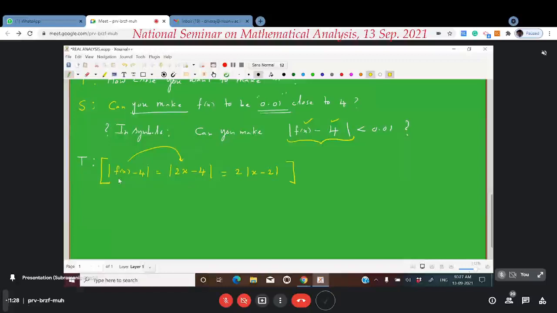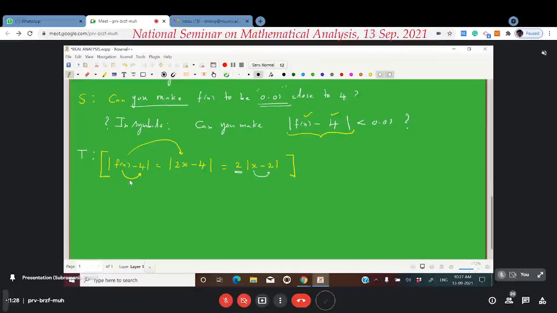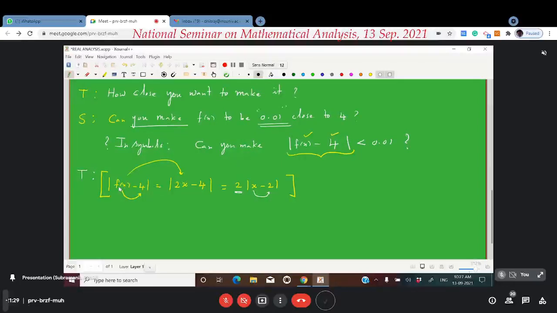So look at this formula. Look at this estimate. This estimate says that the distance of f of x from 4 is equal to 2 times the distance of x from 2. Now, having this estimate in his mind, the teacher will be able to answer the student very easily. Now it is easy. What is the student asking? The student is asking, can you make the distance of f of x from 4 less than this number? This distance is equal to 2 times mod x minus 2. That is, if we expect 2 times mod x minus 2 to be less than 0.01, then obviously mod x minus 2 has to be less than half of this.